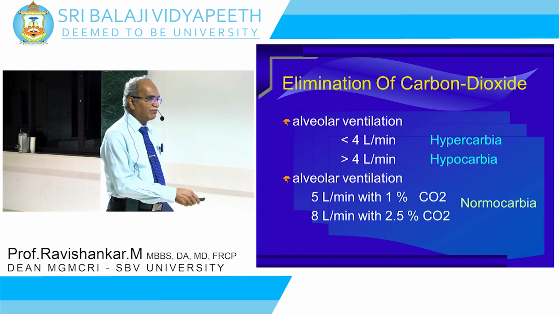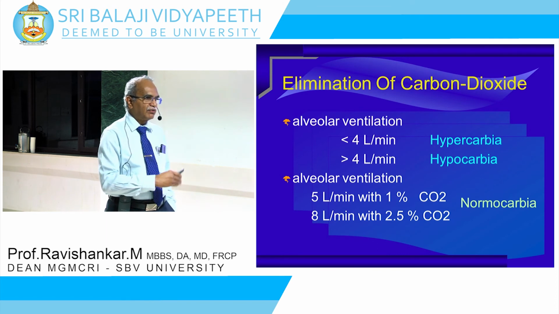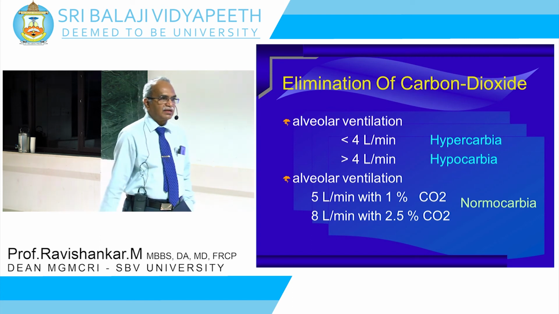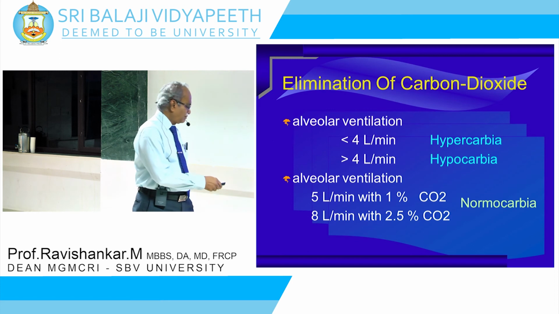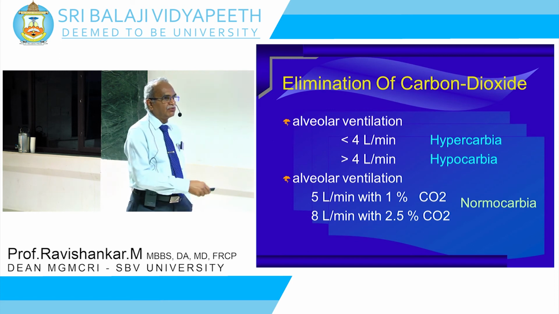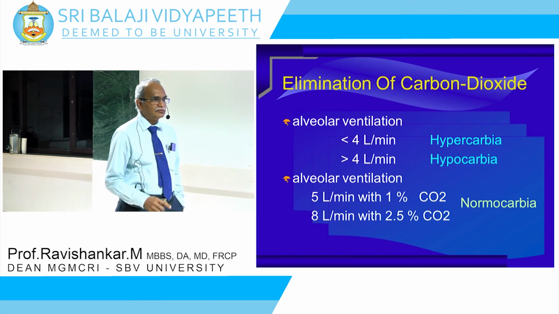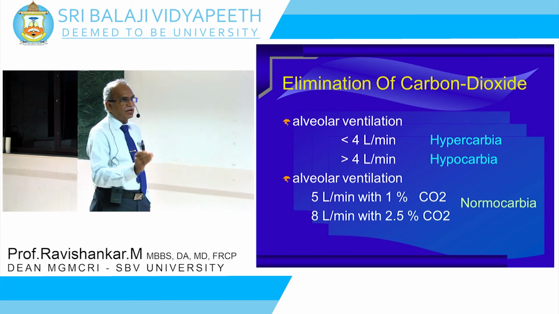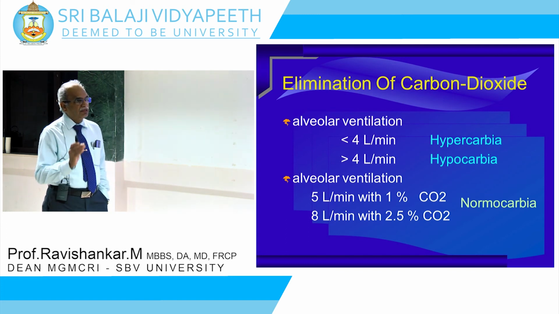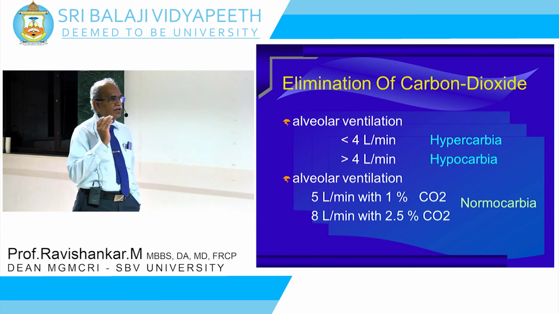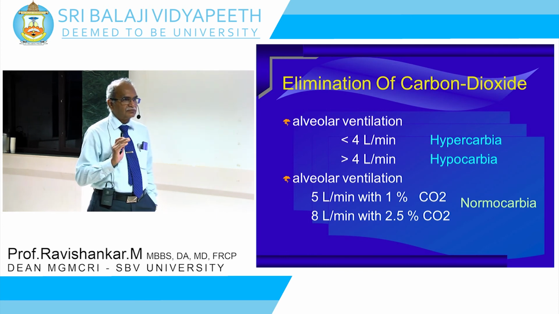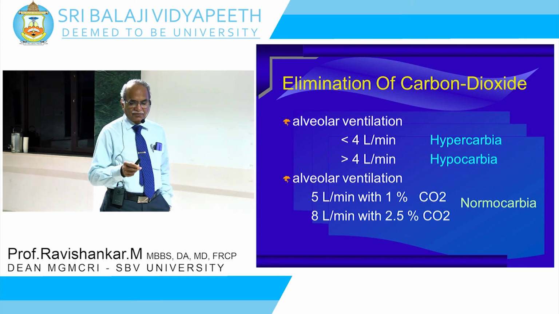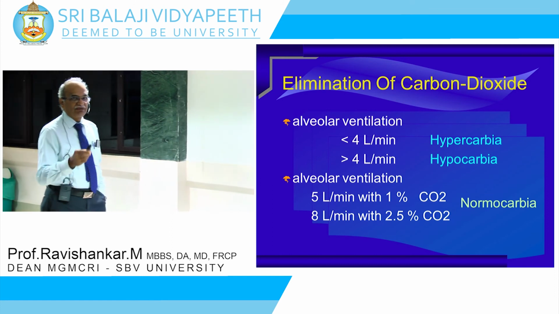Here you are supplying about 50 ml of carbon dioxide, but you are taking out 250 ml totally. So that 200 ml of carbon dioxide will satisfactorily be eliminated in spite of the amount of rebreathing that you allow. You understand this? This is a concept that you will have to understand. In spite of allowing carbon dioxide rebreathing, you can still eliminate carbon dioxide by controlling the ventilation. Understood? Okay.